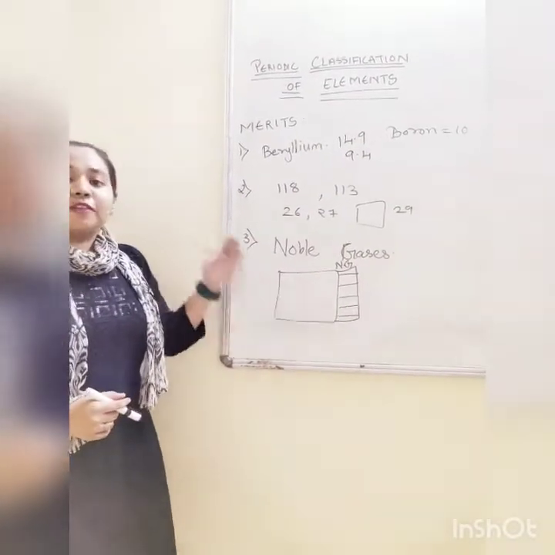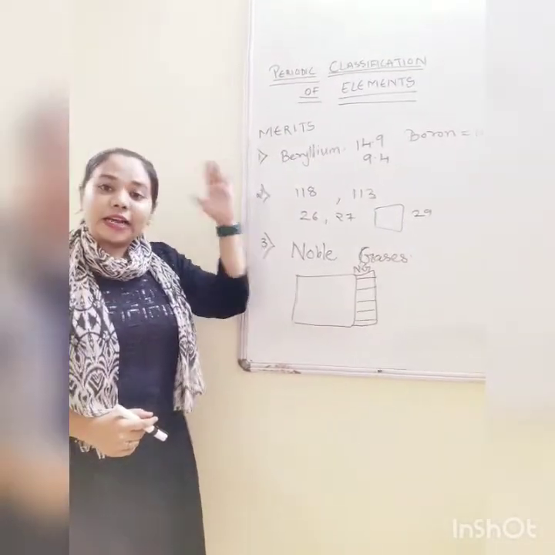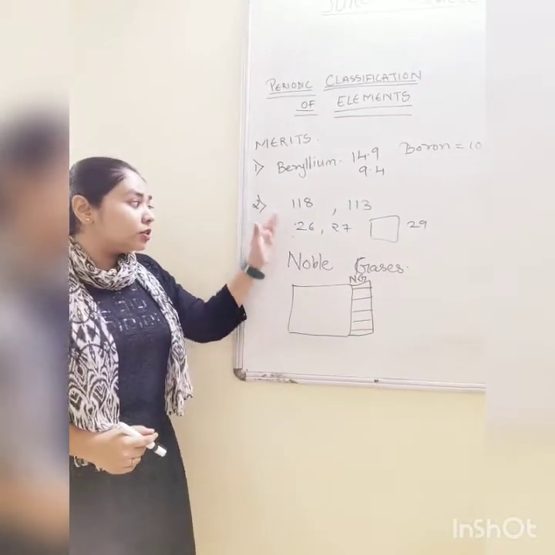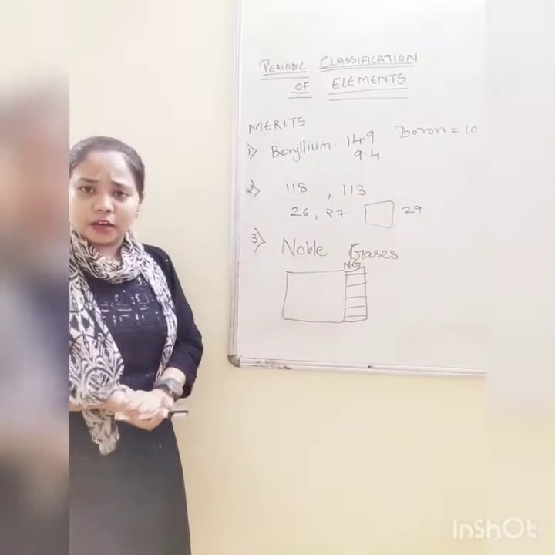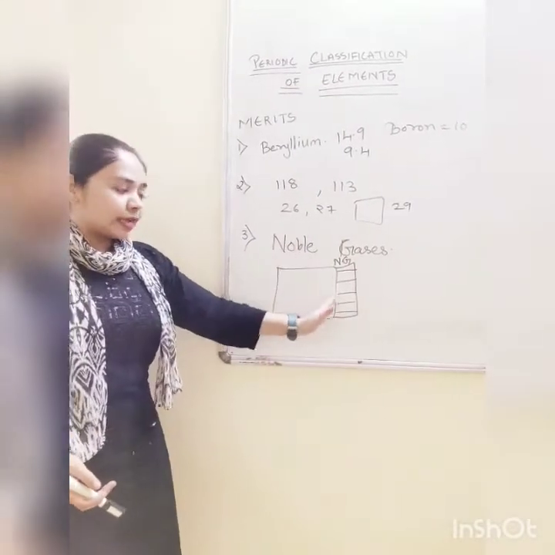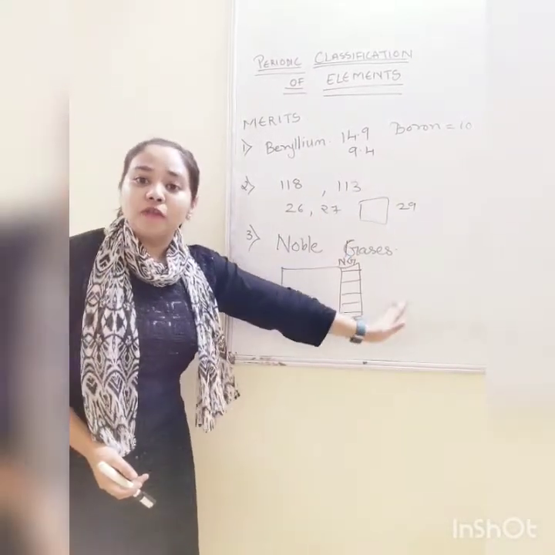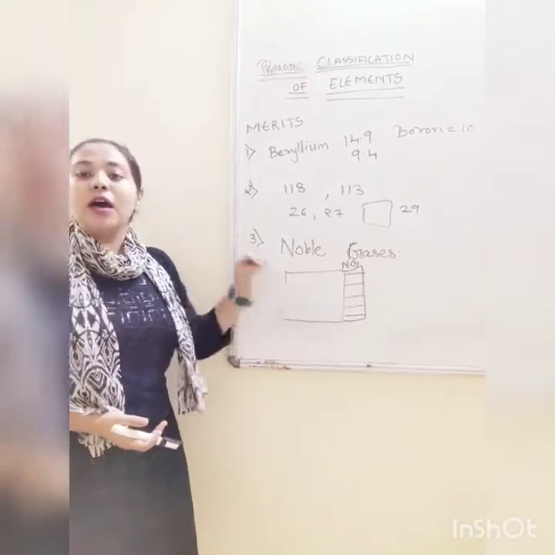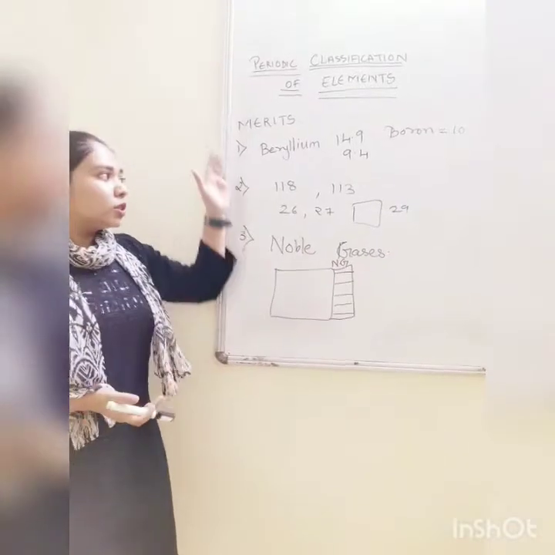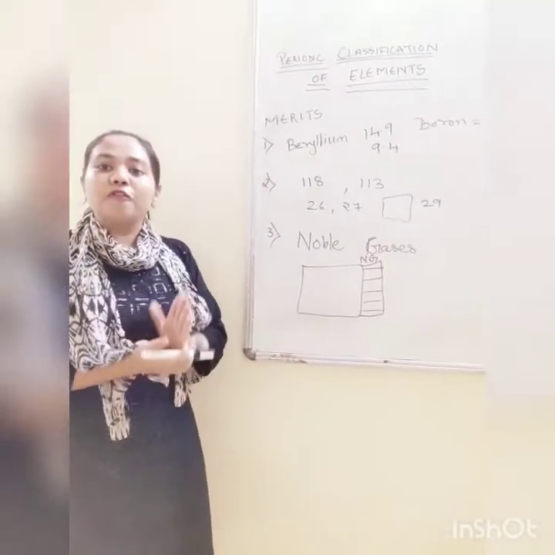Next, there were no noble gases till that time. After some years, noble gases were discovered, and those noble gases were placed at the end of the table without disturbing the position of any other elements. Clear? So these three are the merits of Mendeleev's table.